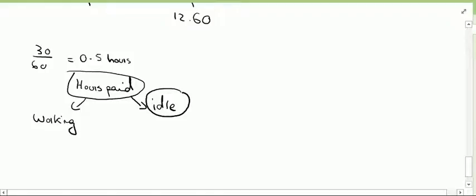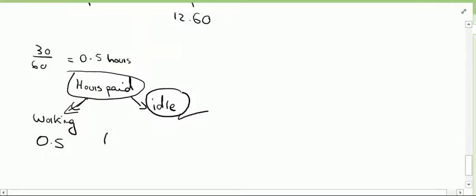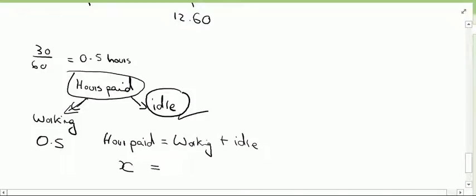Therefore, the hours paid will have two portions, which is working. For a single radio, it will be 0.5, and I don't know how much I pay for idle hours, but the equation which we will have is that hours paid is equal to working hours plus idle hours. Let us assume that hours paid is X. For a single radio, we know that working hours are 0.5.